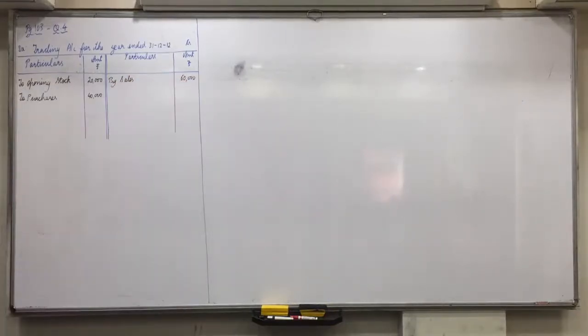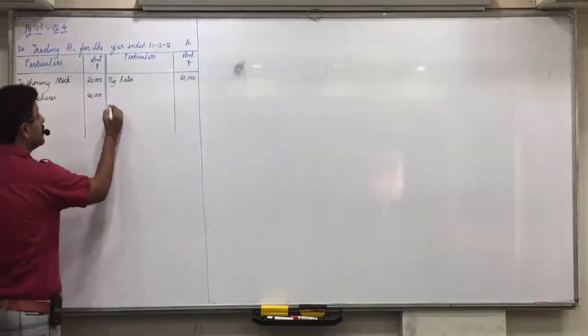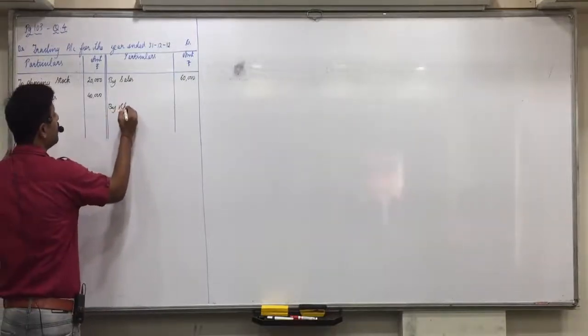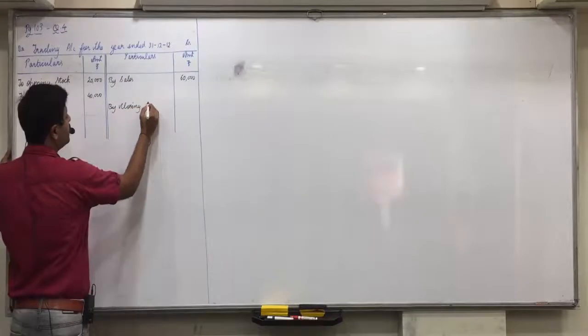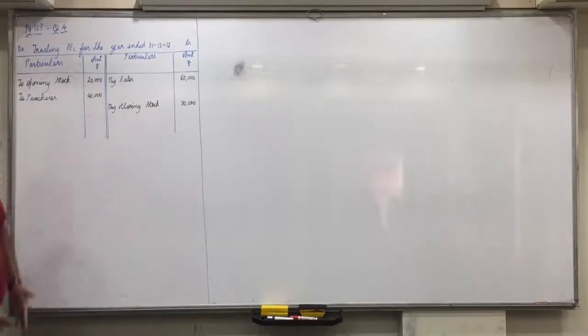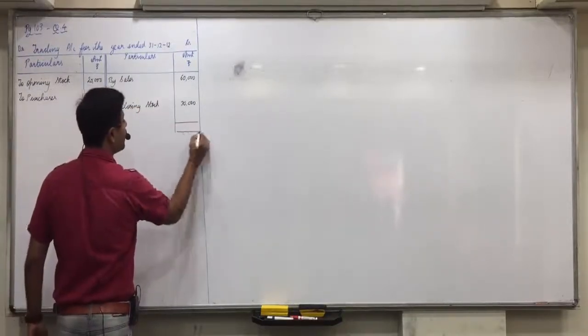Now it will come in the order. First we are writing debit side items. Opening stock we have written, purchases we have written. Are there any purchase expenses in the question? No. Now sales we have written on the credit side, right? Then, what is last year's closing stock? Yes, LY, FY we have marked it. Current year's opening stock is last year's closing stock, so by closing stock 30,000. Any confusions? Now we can find the gross profit.